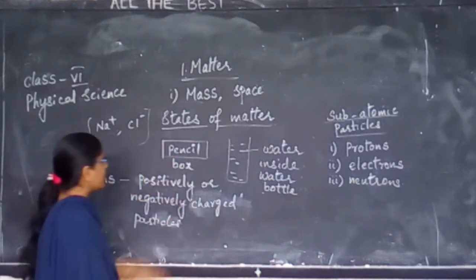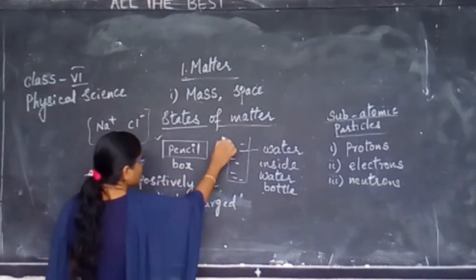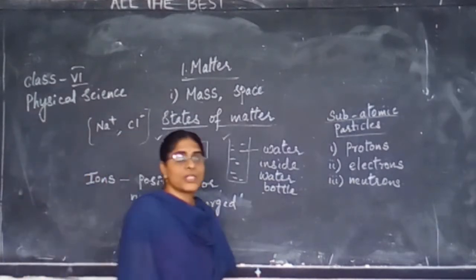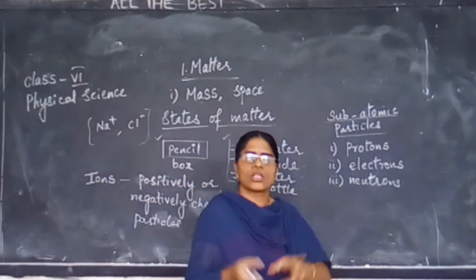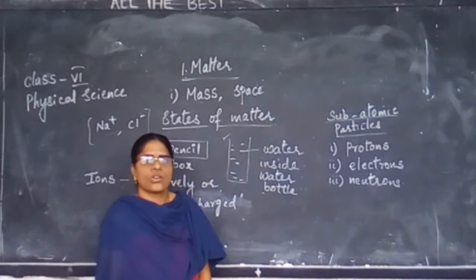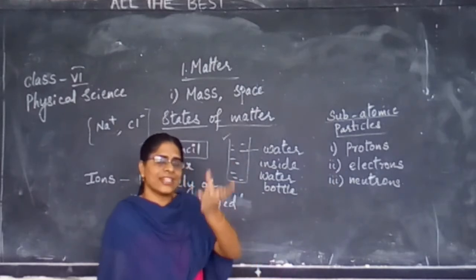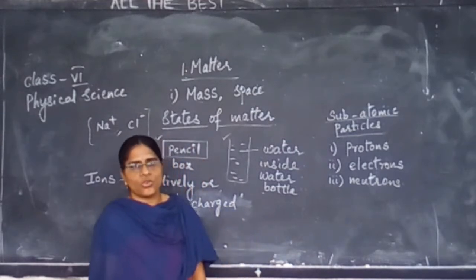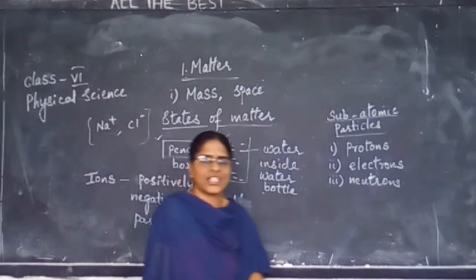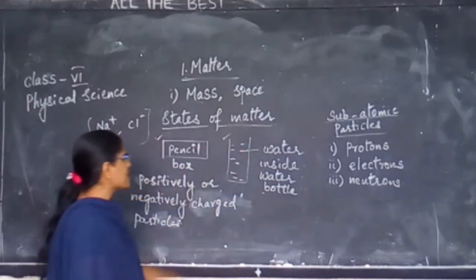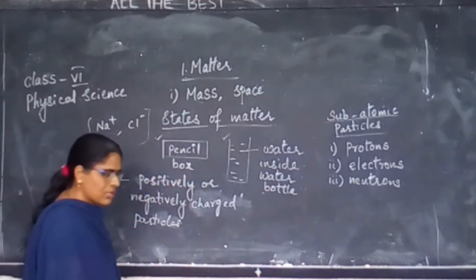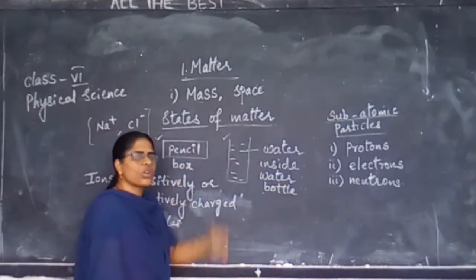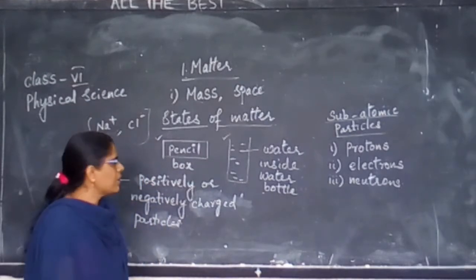See, in your day-to-day life, you will be seeing a pencil box, a water bottle, a gas. You might be seeing balloons. Sometimes on the road you might see a gas cylinder, and we will be filling some gas inside the balloon. Okay? We all have seen that, like gas. Now let us take our two examples, a pencil box and water inside a water bottle.